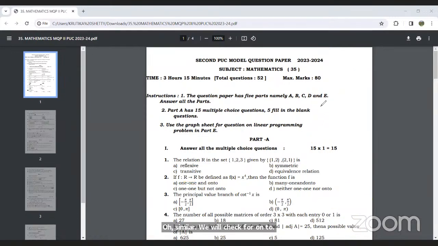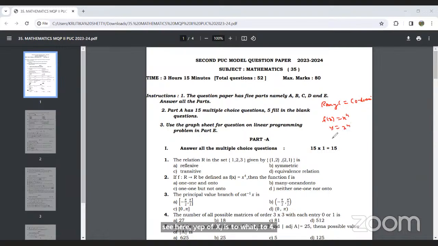So in case of onto, for onto, the range must be equal to what? The range of the function must be equal to the codomain. Must be equal to the codomain. And here, f of x is x raised to 4, or y is equal to x raised to 4.